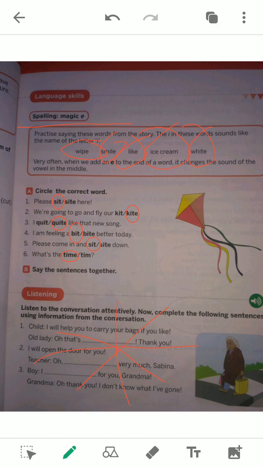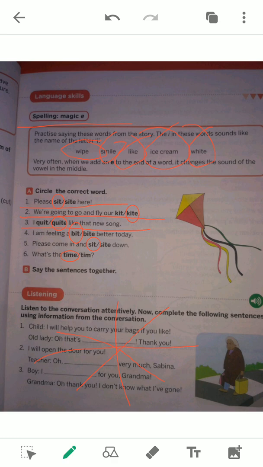Now encircle the correct words. I have encircled the correct word here. Please sit or site. Sit will be correct, because site means a different thing. Site means a place, while here he has been invited to sit. We are going to go and fly a kite or kit? Kite, definitely. I quit or quite? Quit means leave, quite means totally. So here, I quite like that song, the new song, that is, I totally like the new song. This is the meaning of the sentence.